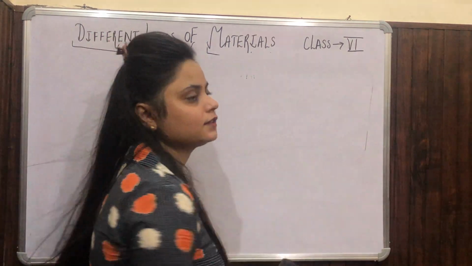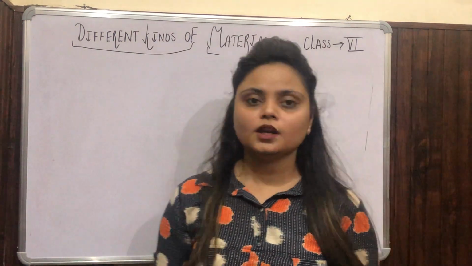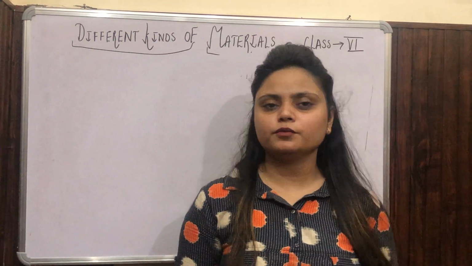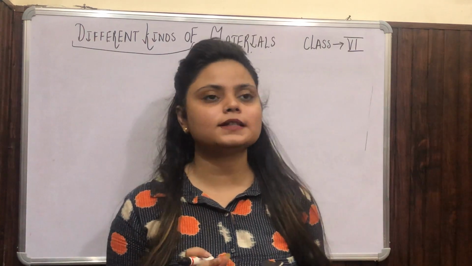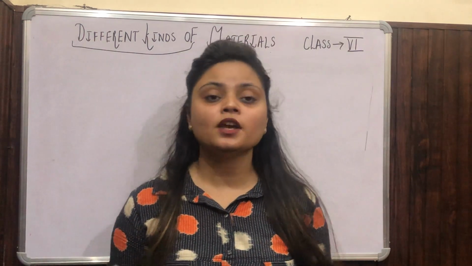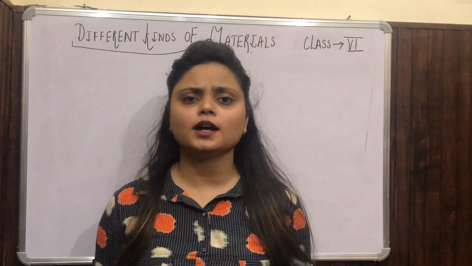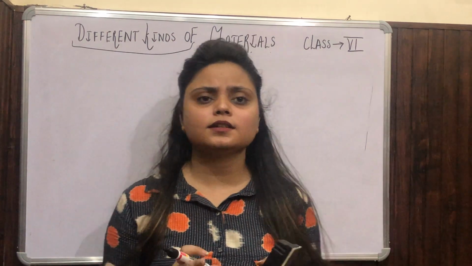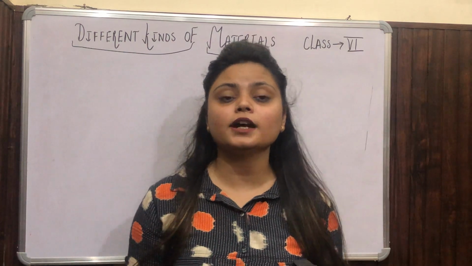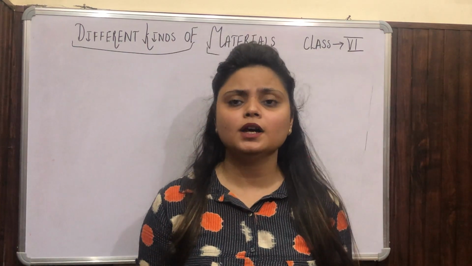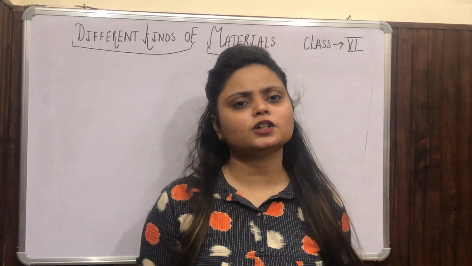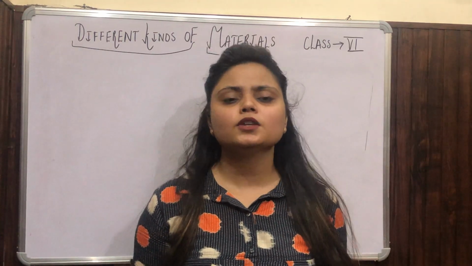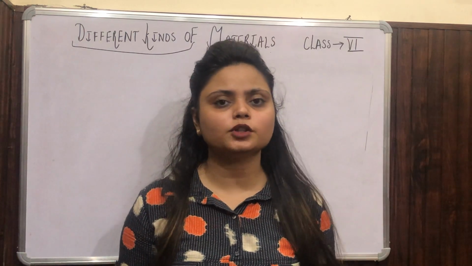But before I start the first topic, I need to clear one thing: we have different objects, and different objects are made from different kinds of materials. It is not essential that one object is made from one kind of material. One object can be made of different kinds of material. Like you can see there is copper and different kinds of utensils, copper, aluminium, and they have different appearances also. In a similar way we have some other objects that don't have a shiny surface. So these are differentiated on the basis of their properties.